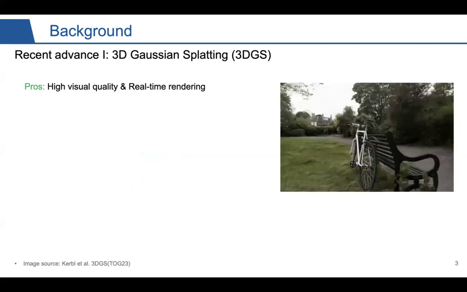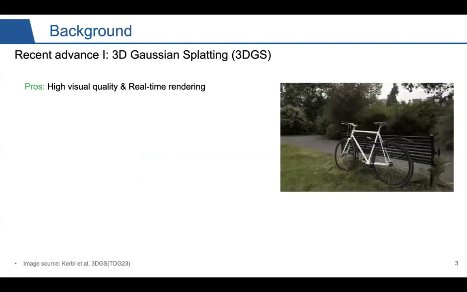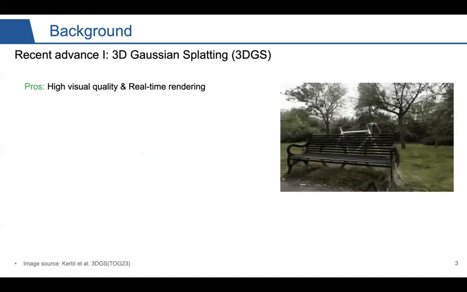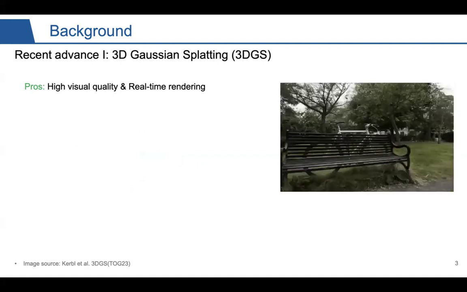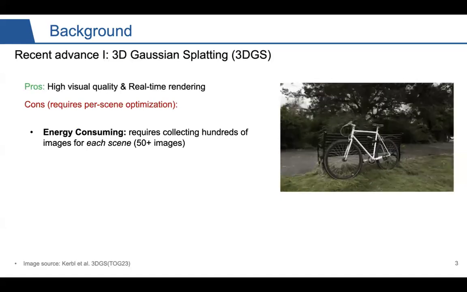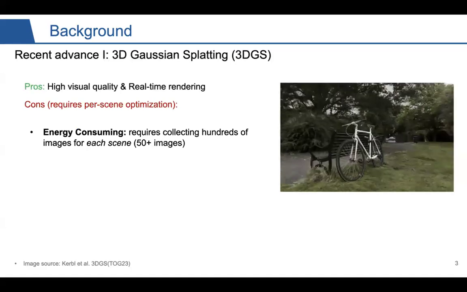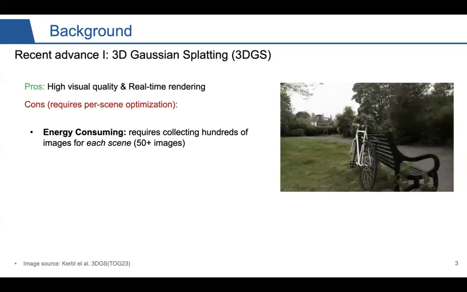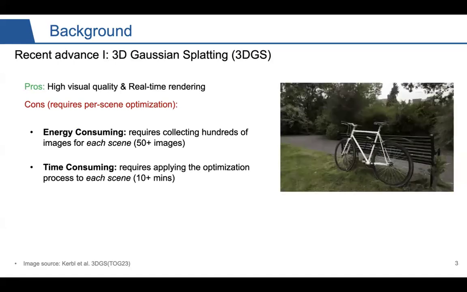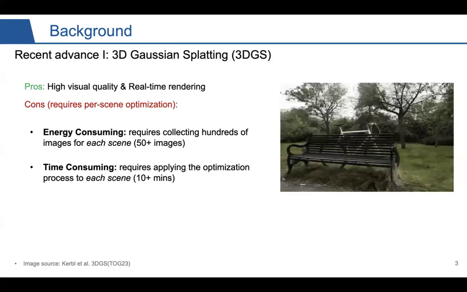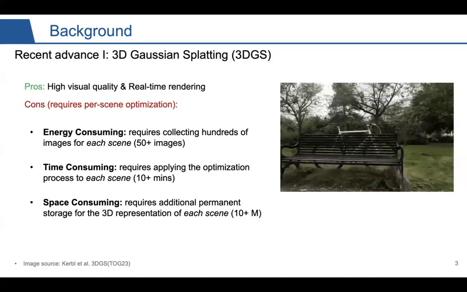I think probably the most popular recent advance in novel view synthesis is 3D Gaussian Splatting, or 3D-GS. It is very popular because it renders images with high visual quality and it achieves real-time rendering. But 3D-GS comes with several limitations, and most of them originate from the requirement of per-scene optimization. It requires, for example, hundreds of images for each scene. It requires more than 10 minutes of training for each scene, and it also requires storing more than 10 megabytes for the model.